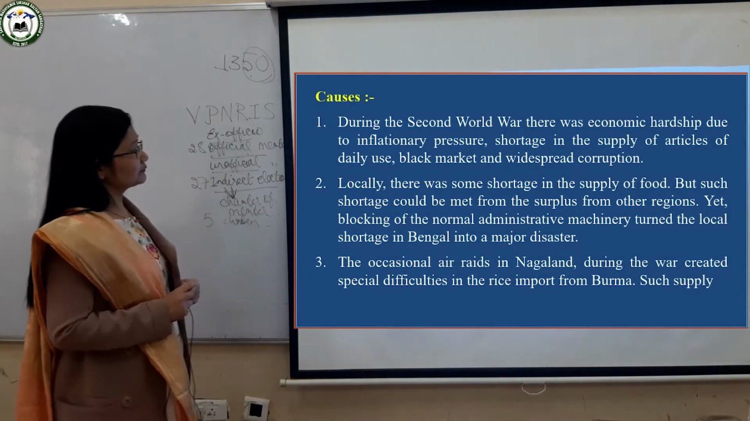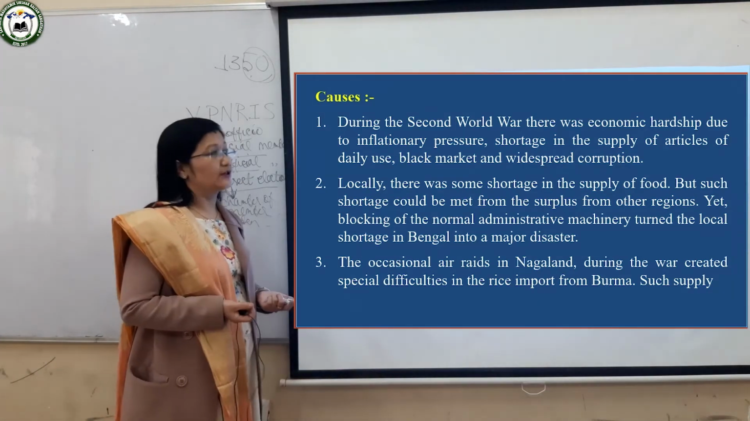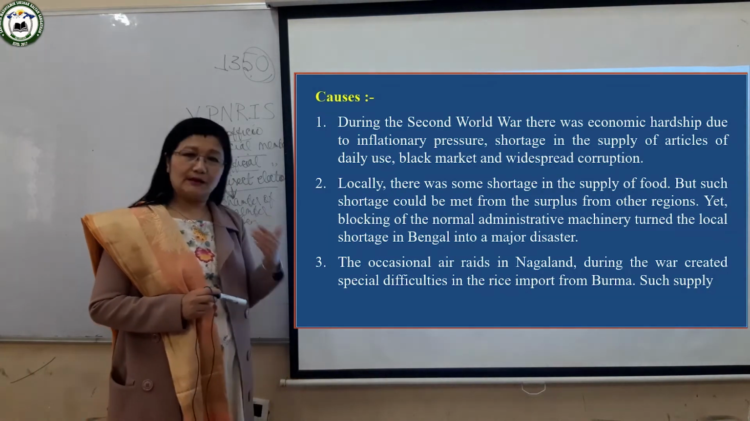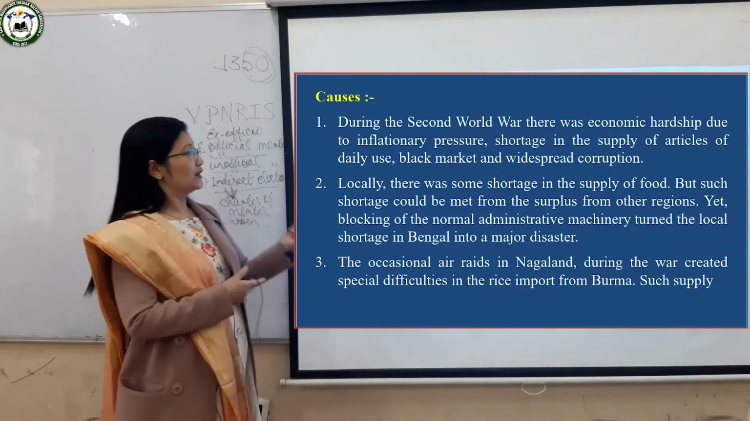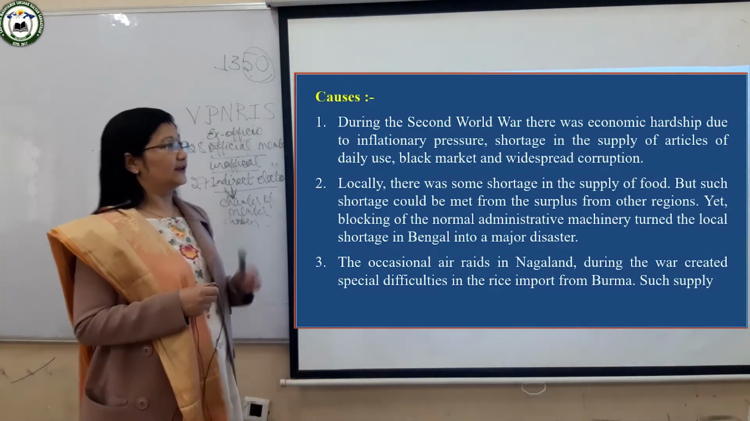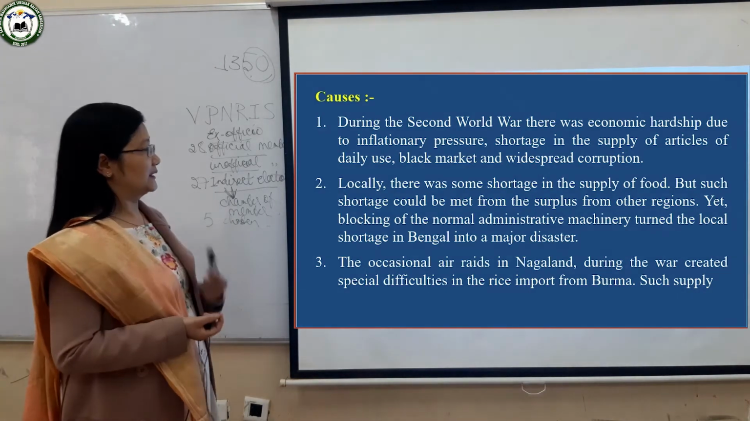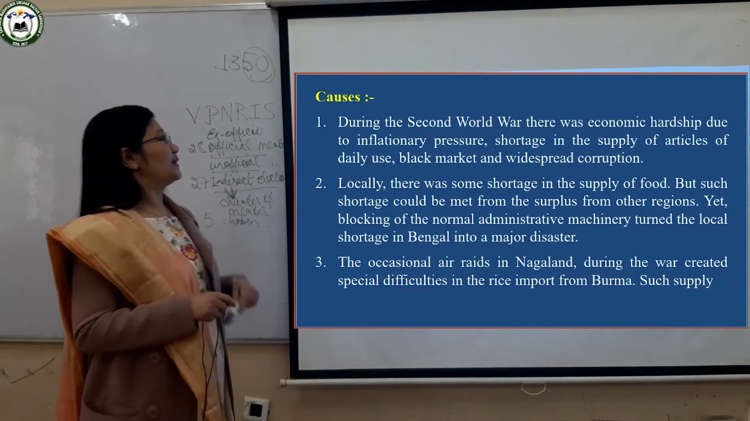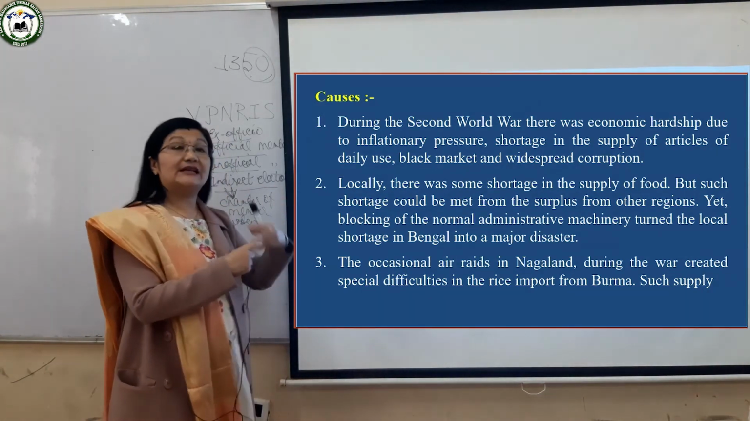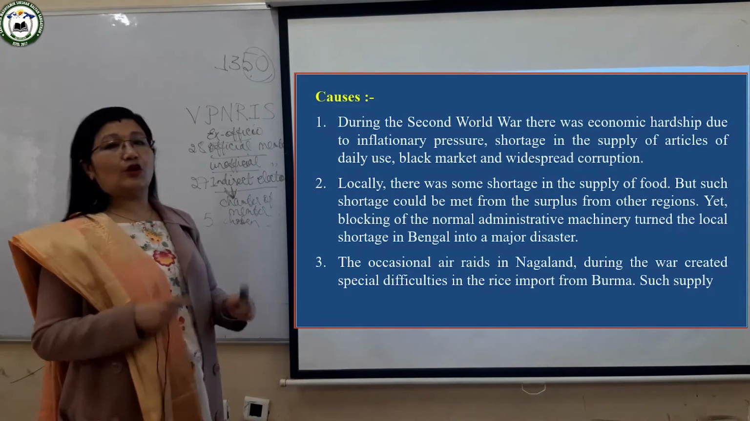Now the causes. 1943 means the Second World War was going on. During the war, people were facing a lot of economic problems. People had no money, there was inflation, and the price of goods was very high. People could not get the supply of daily articles they needed. Also people used to do black marketing, keeping things and selling them at six or seven times the price, and there was a lot of corruption.